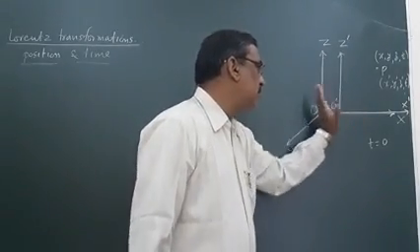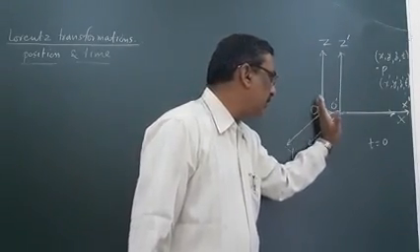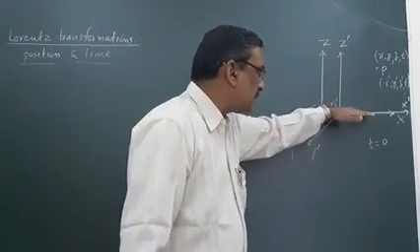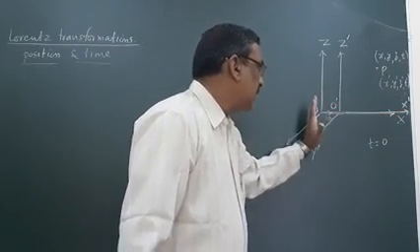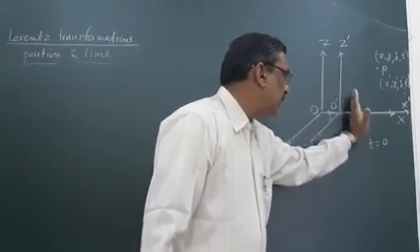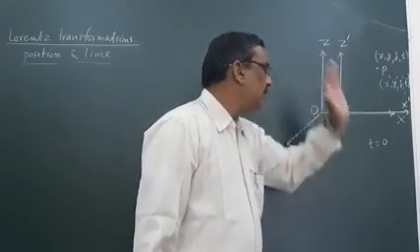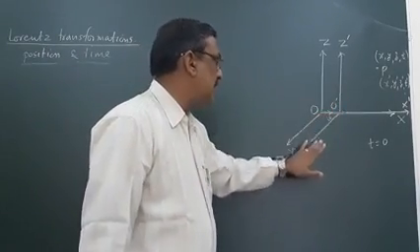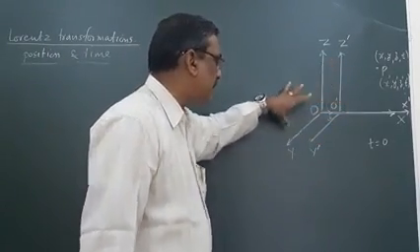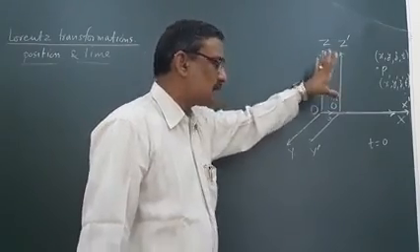The second frame is moving along the x-axis. The x dash axis is attached with the x-axis, and y dash axis and z dash axis are parallel to y and z axis respectively.